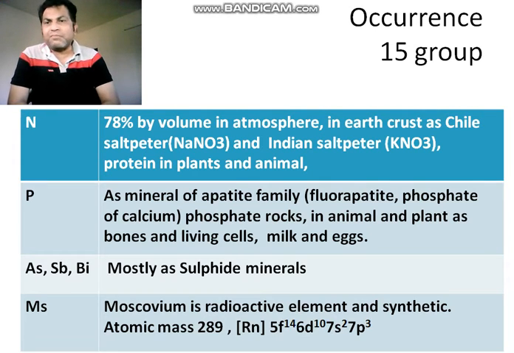Now the most important part, the newly discovered metal, moscovium. It is a radioactive and synthetic element, so it is not obtained naturally. It is formed by scientists in the laboratory, and its atomic mass is 289 and its electronic configuration is radon 5f14 6d10 7s2 7p3. That means it belongs to group 15.